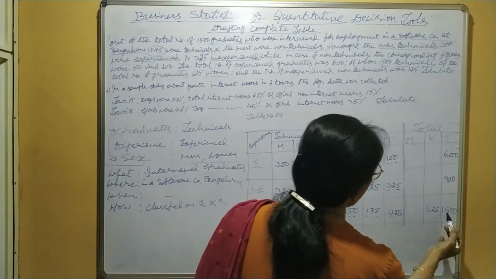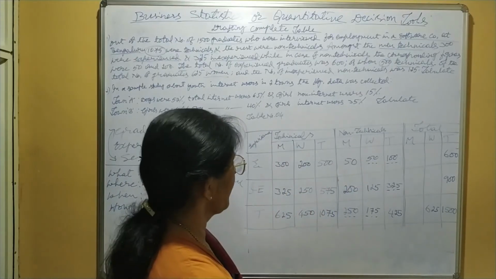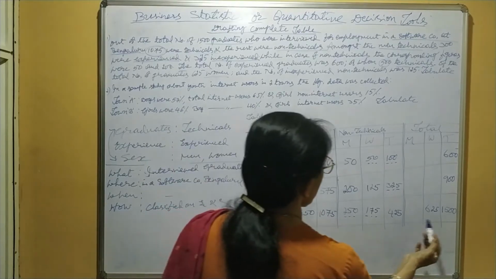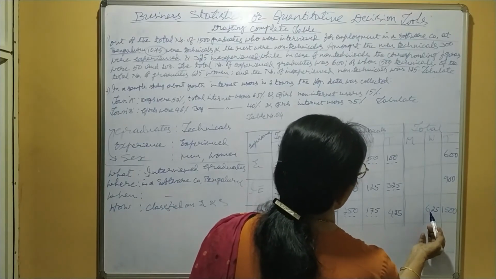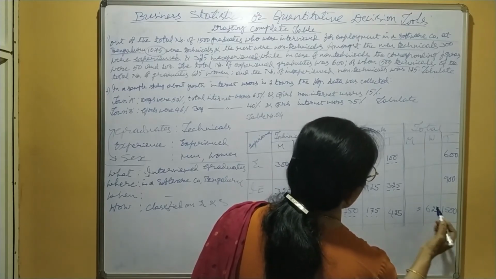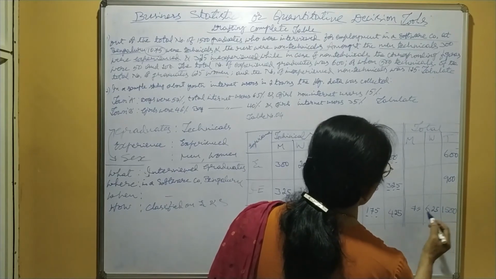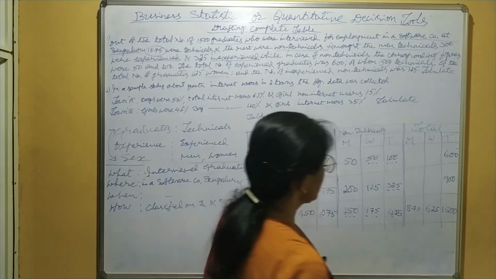Next, out of 1500, 625 women, means remaining 1500 minus 625, it comes to 875.